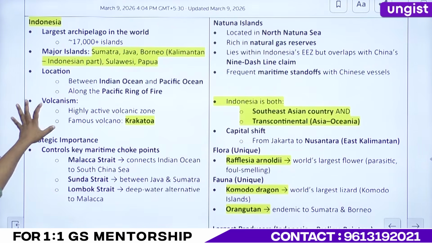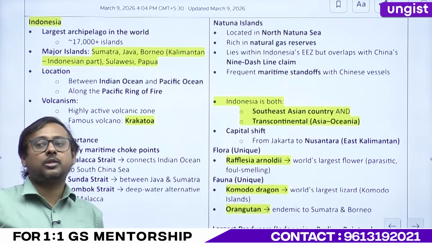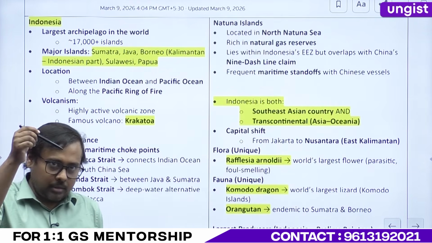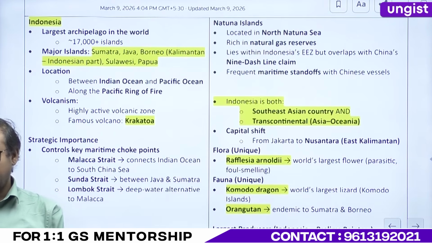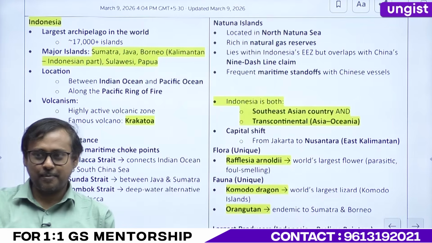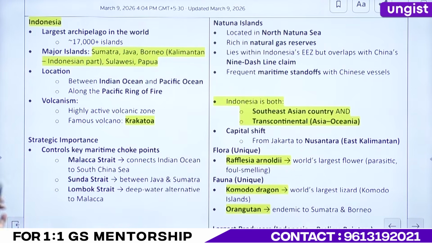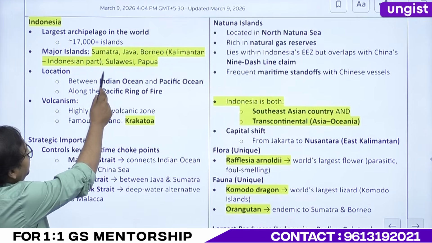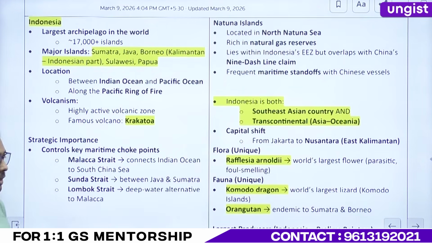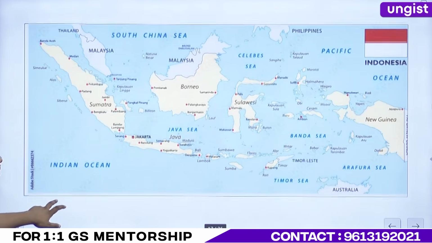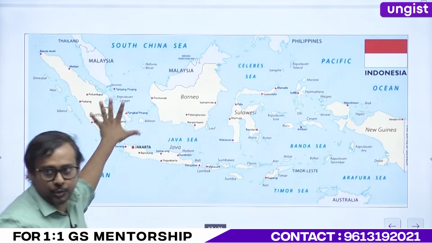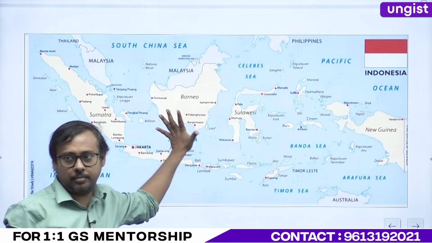Okay? These are the major islands, and UPSC has asked this question: India's lowest point, the Indira Point, is closest to which island? Not Java. It is Sumatra. This is how we will remember: Sumatra, Java, and this is very important because we will confuse ourselves. If you don't remember, this is a very hodgepodge region. It will clear things up right now.